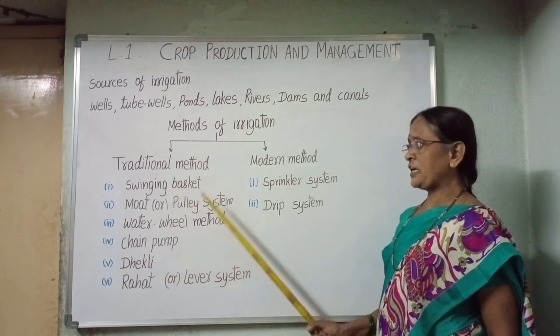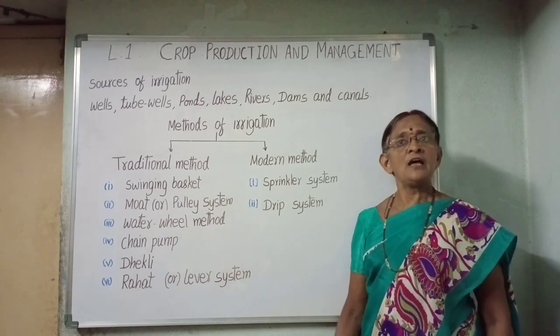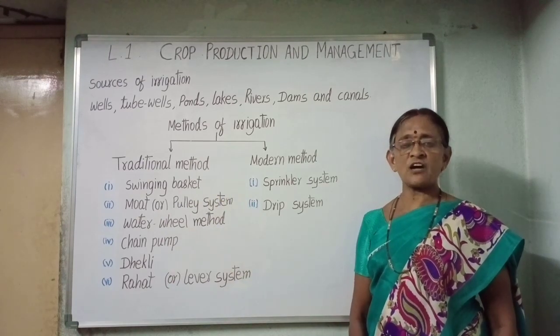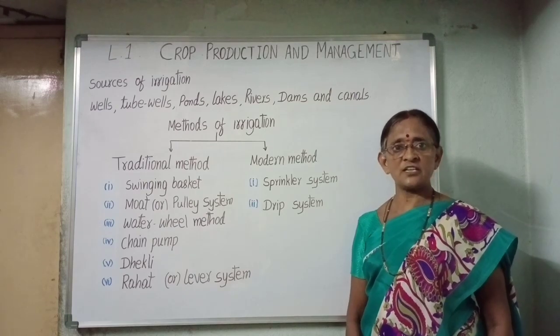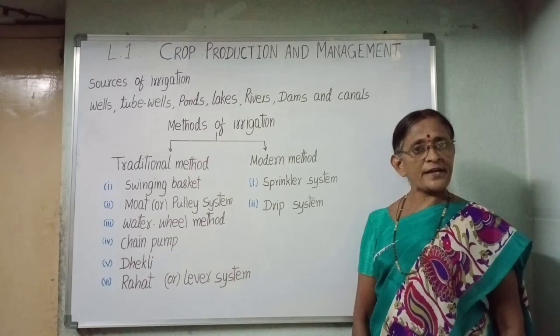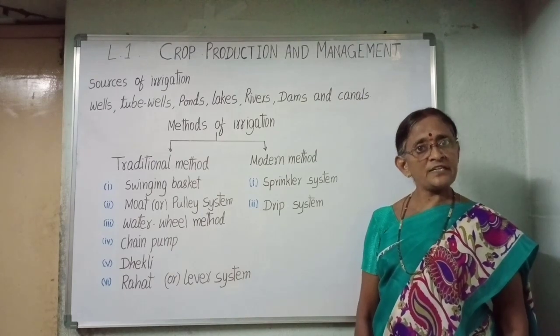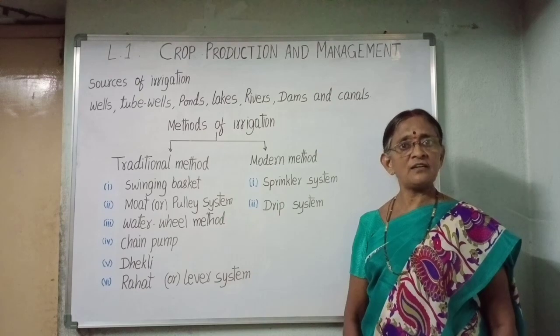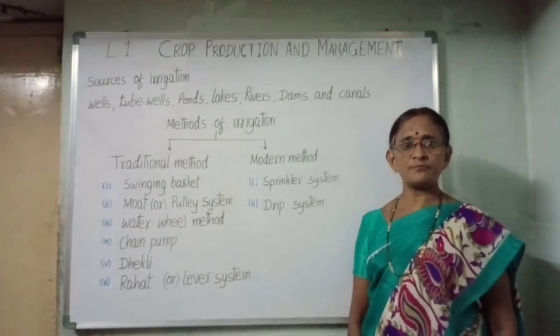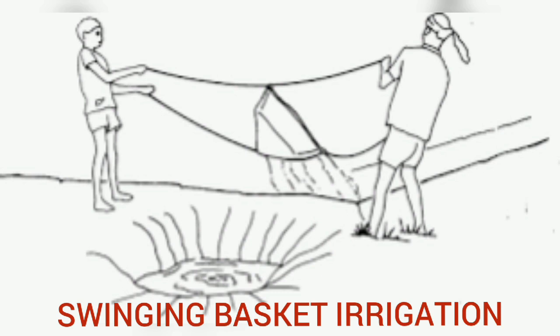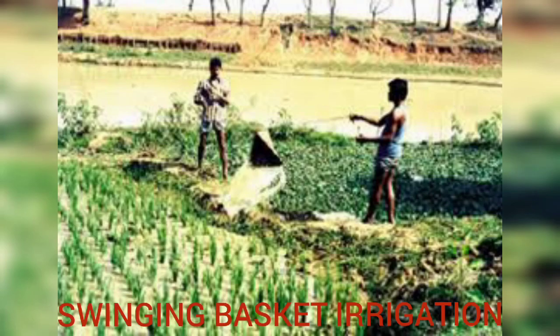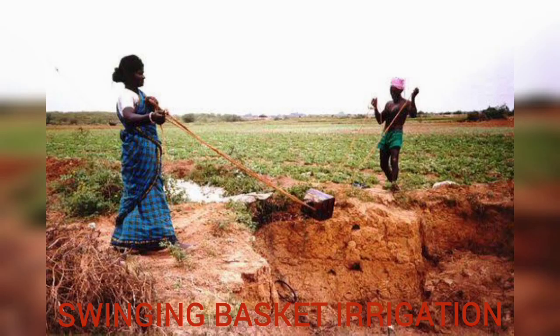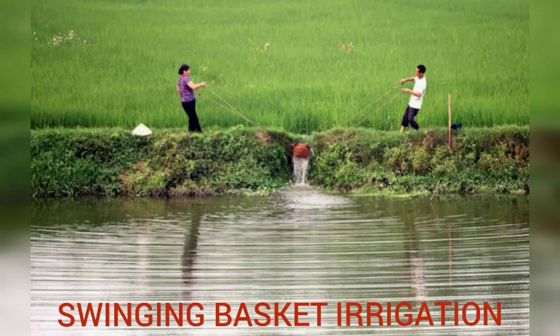Swinging basket. In the swinging basket method, water is lifted up by means of a basket from low channels which are by the side of the field. Basket is made of a cheap material like leather or tin. The basket is slung by ropes on both sides. Two persons hold the ropes at the ends and dip the basket in the water channel. Then swing is given to the basket so that the basket full of water tilts over the water course and discharges water in the water course.